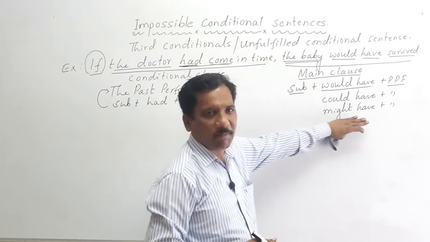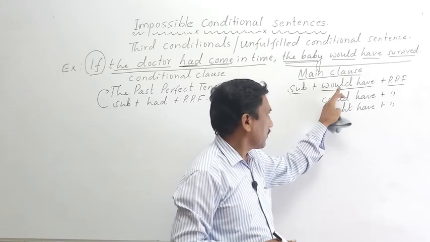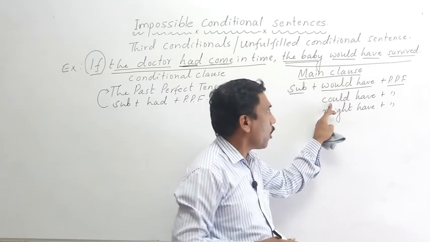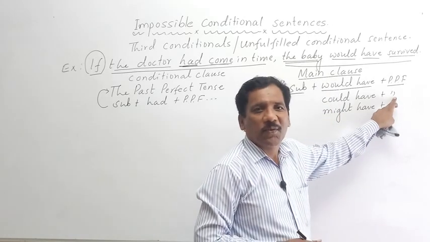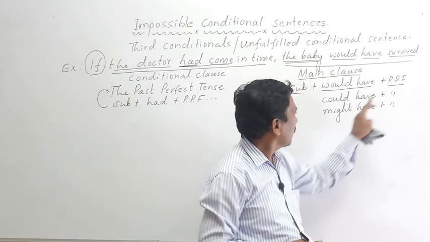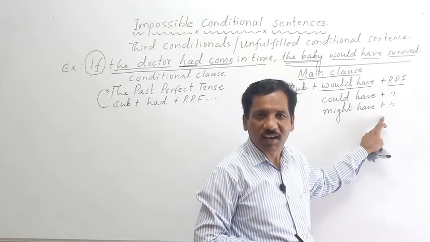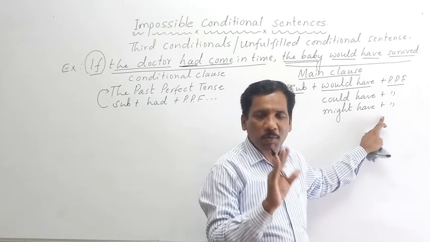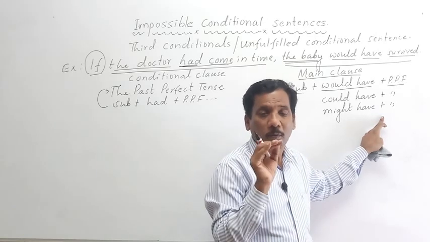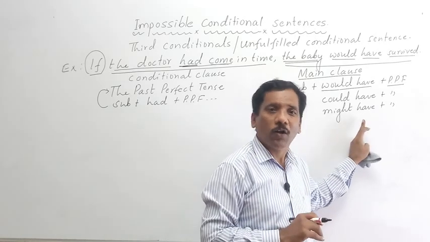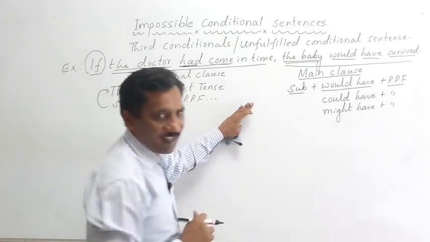Would have is commonly used. Sometimes could have plus past participle form is used to mean would have been able to. Might have plus past participle is used to mean probably would have, or perhaps would have. I hope this point is clear.